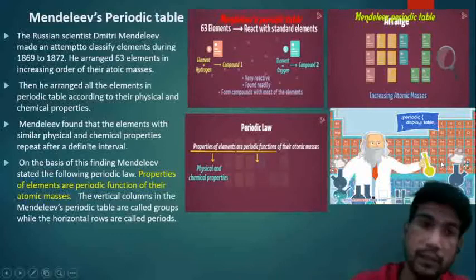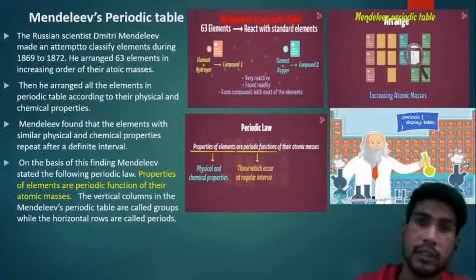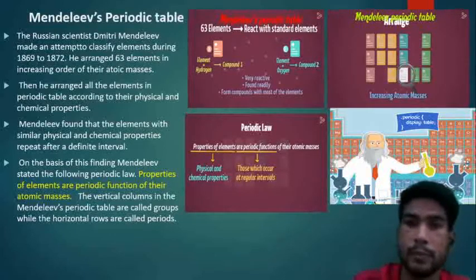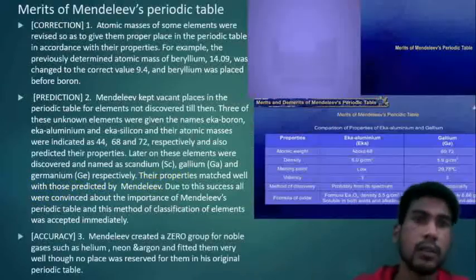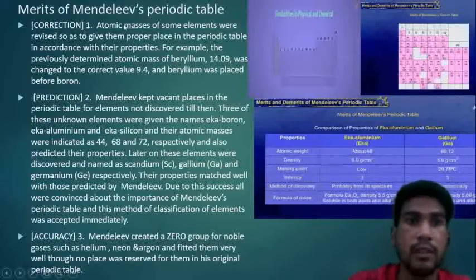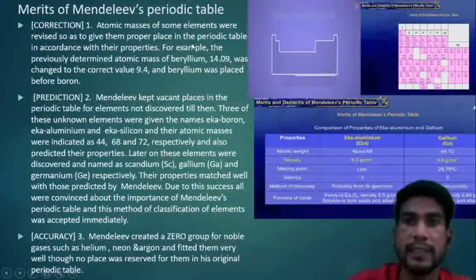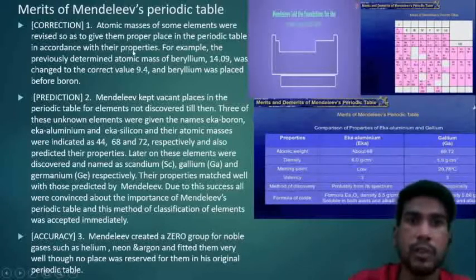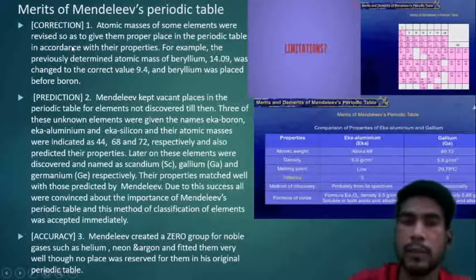Now let's see the merits and demerits of Mendeleev's periodic table. First, merits. The first one is correction. Atomic masses of some elements were revised by him so as to give them a proper place in the periodic table in accordance with their properties.